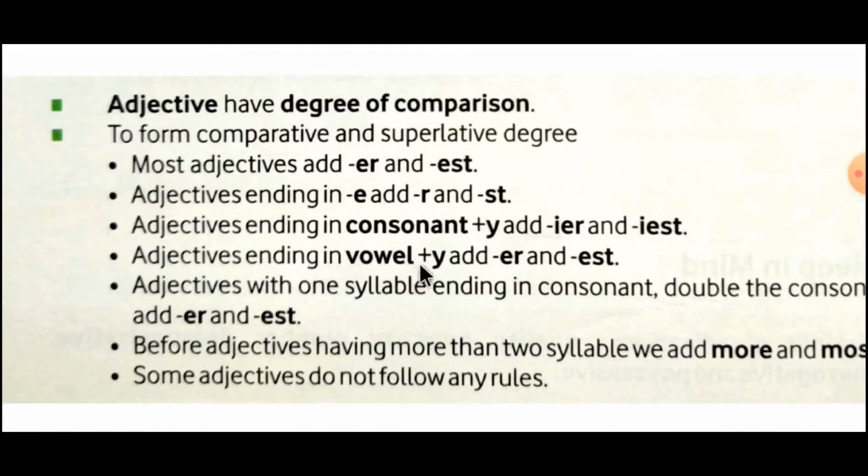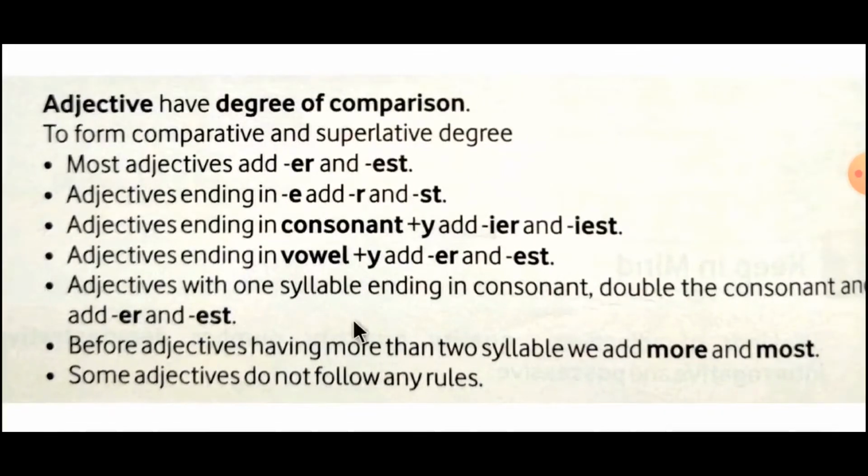Adjectives ending in vowel plus y add er and est. Dear students, the first one is for the comparative degree and the second one is for the superlative degree, so don't get confused. Adjectives with one syllable ending in a consonant double the consonant and add er and est. The next one: before adjectives having more than two syllables we add more and most. These are called prefixes. So if the adjectives have more than two syllables, we have to add more and most.